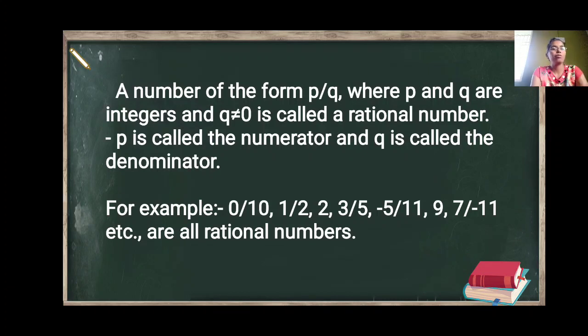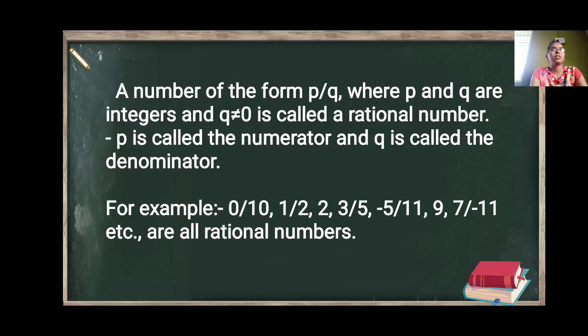A number of the form p upon q, where p and q are integers and q is not equal to 0, is called a rational number. A number of the form p upon q where p and q are integers and q is not equal to 0, which means the value of q is non-zero, is called a rational number. Here we call p the numerator and q is called the denominator.